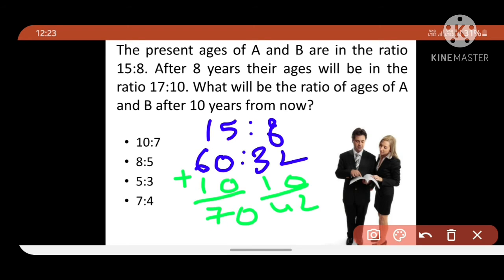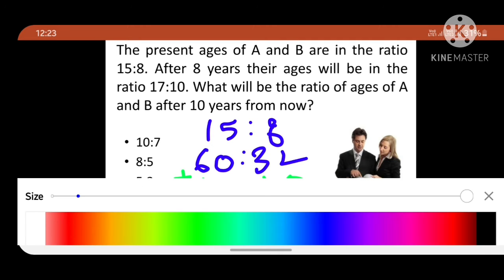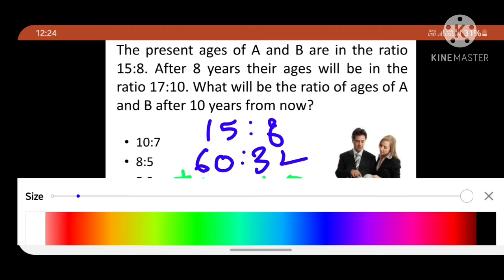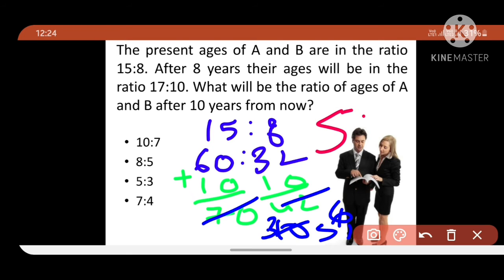So we have to cancel, friends. We have to bring it down by cancelling. 7 tens are 70, 7 sixes are 42, so 5 and 3. So friends, the answer is 5:3. Okay friends, this is the option.